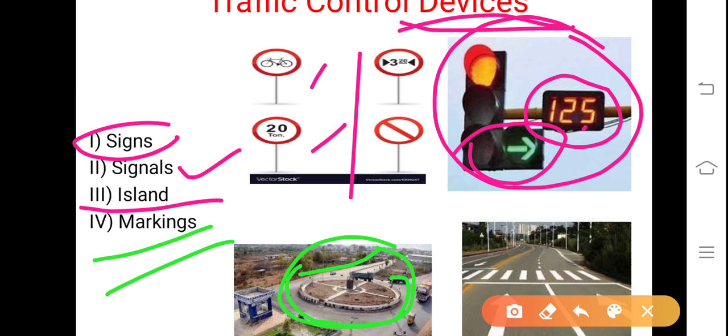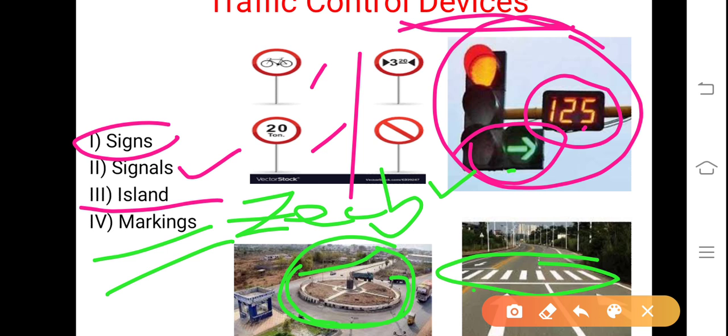Lastly, pavement markings. You see, this type of marking which is shown here, alternate white paint on the black top surface, even on cement concrete roads or bituminous concrete roads. This is known as zebra crossing. This is meant for this area which is painted or marked with paint.